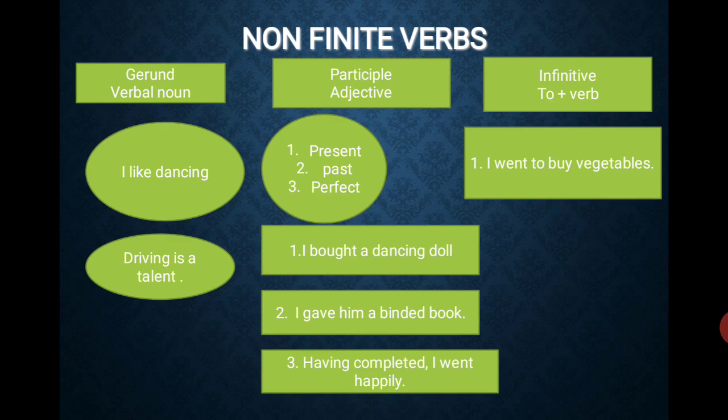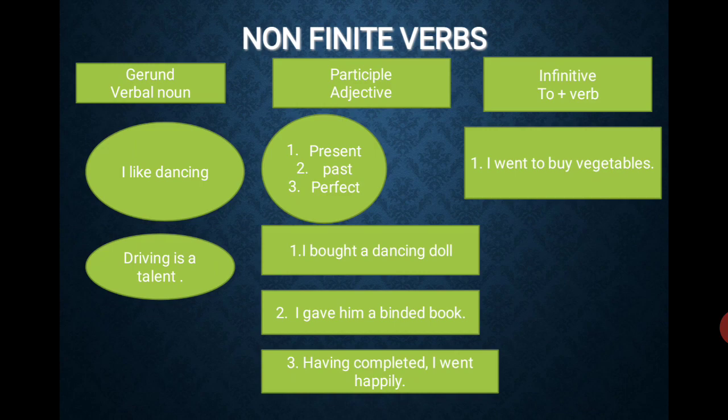I bought a dancing doll. In this first sentence, where is the finite verb? I is the subject, and bought is the verb. That's good. There is also something like a verb, dancing. But it's not a finite verb. It doesn't show the tense of a sentence, but it is in the present form. It is called the present participle.